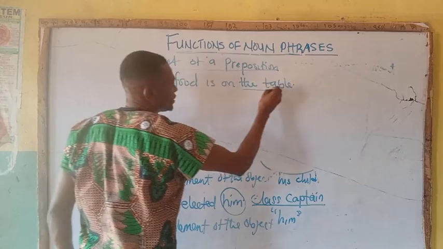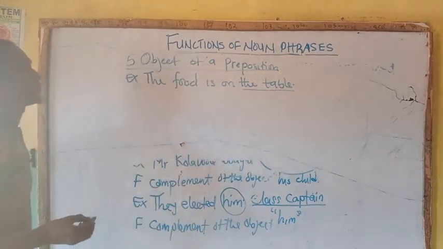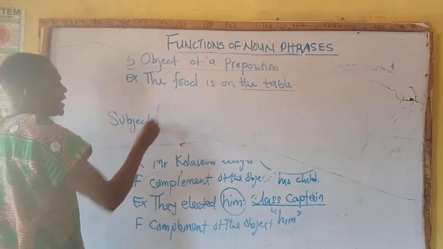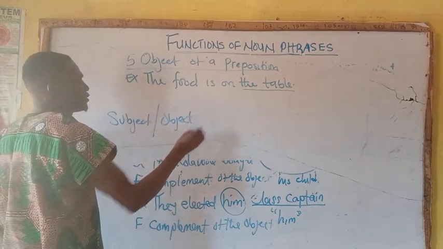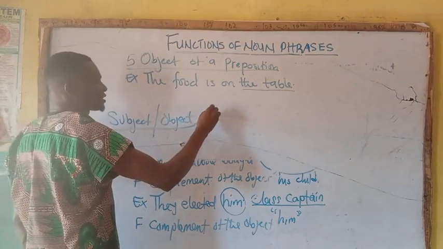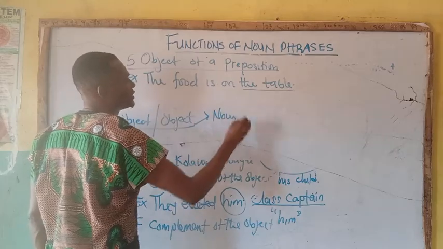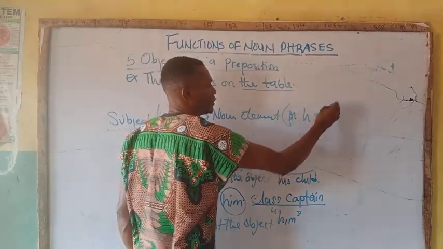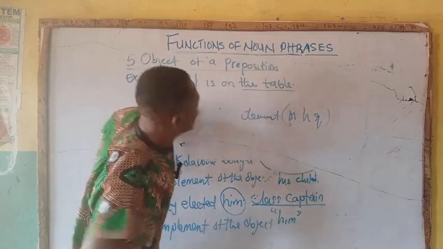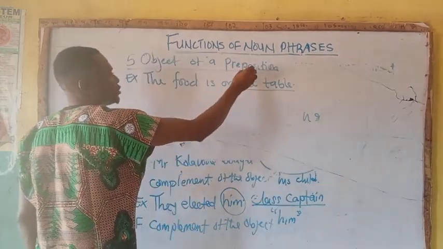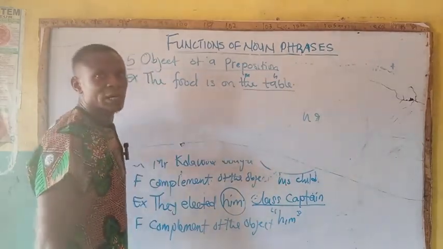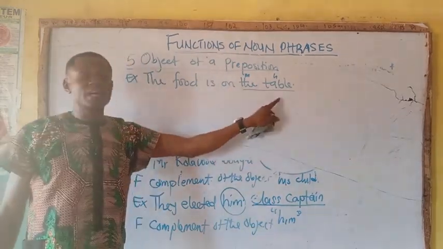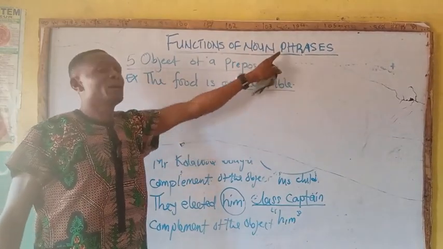So the table is on the line. Don't forget that subject and object take what? Noun element. So the table here is modifier head. Are you going with me? So the underlined words here are referred to as a noun phrase.